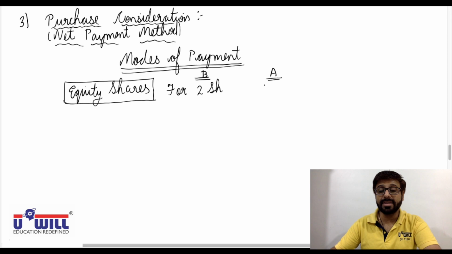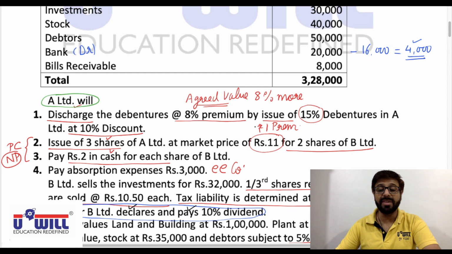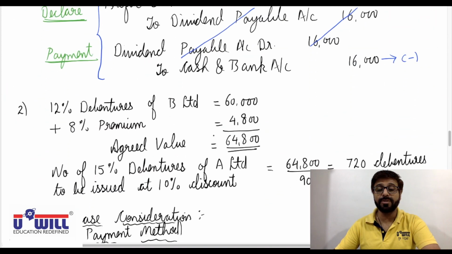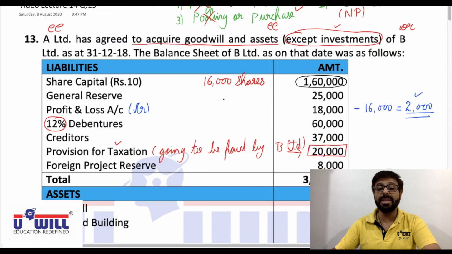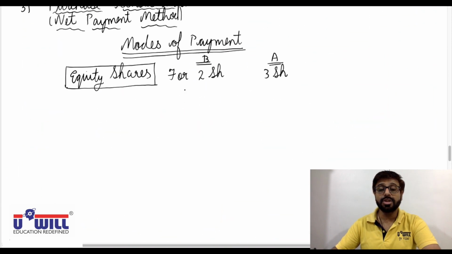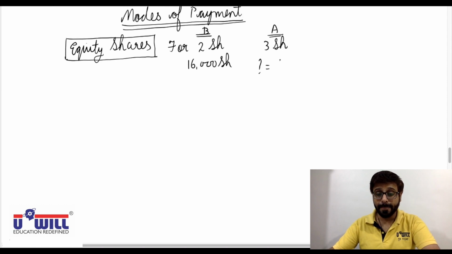Now in the beginning it's given 3 shares of A Limited will be issued. First part, you take second part first in the workings. So for 2 shares of B Limited we take it first, then issue of 3 shares of A Limited we take next. Now in the beginning, how many shares are there in the books of transferor company B Limited? 16,000. So for 16,000 shares of B Limited, how many shares will be issued in A Limited? 16,000 into 3 divided by 2, 24,000.